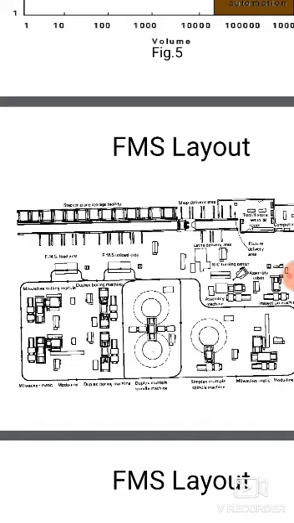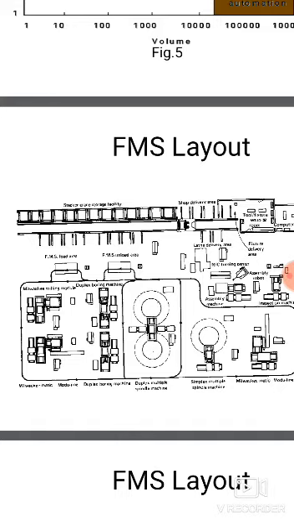So the part moves from one station to the next in a well defined manner, in sequence with no backflow, so it won't move backwards.